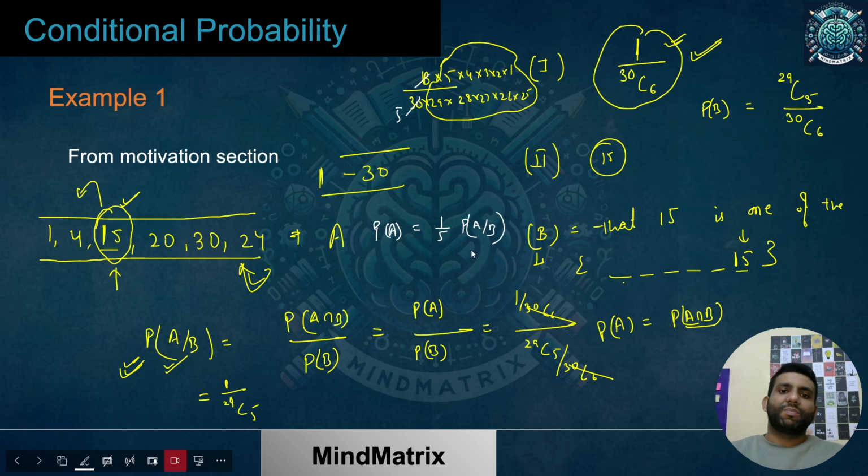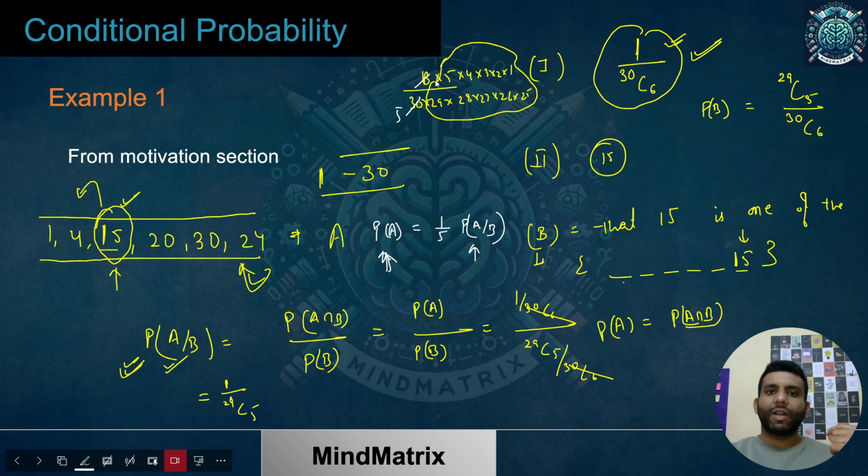So you can see this is higher, and when I divide it by 5, I'll get the probability of only A. That is, if he was not knowing that 15 is one of the numbers, what would have been the probability of him winning? How am I getting this? P of A given B is 1 upon 29C5 and probability of A only is 1 upon 30C6.